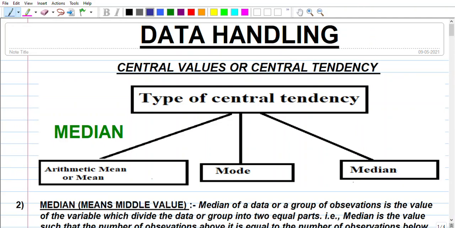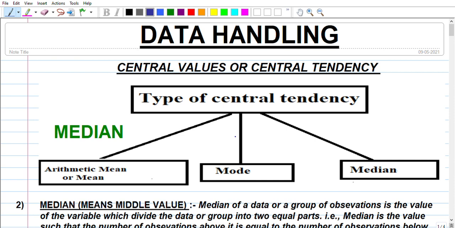Hi learners, and welcome to a new subtopic, median, of the data handling topic. I have already uploaded a video of me, and now we are going to discuss median, which is a type of central tendency or central value.